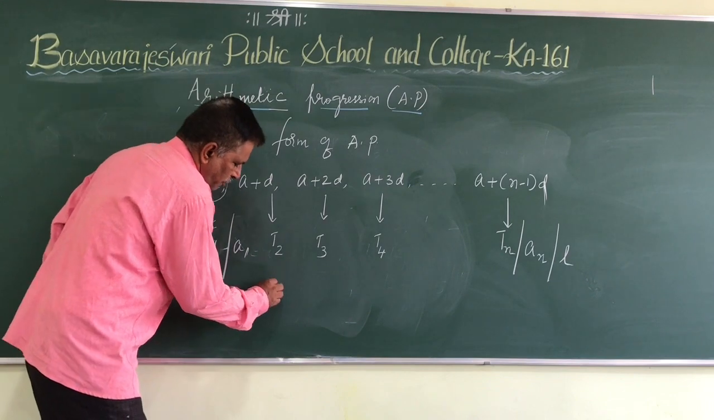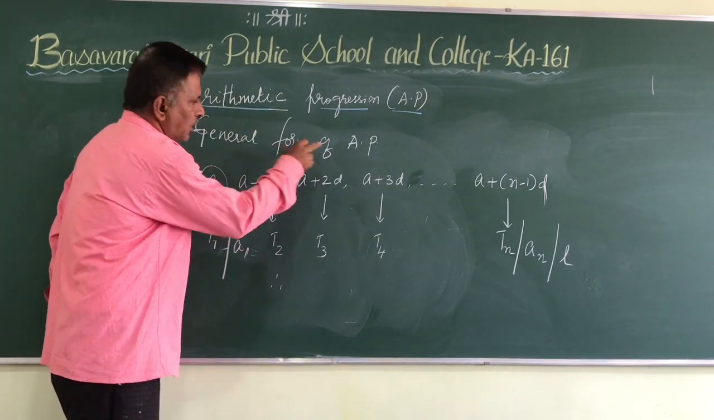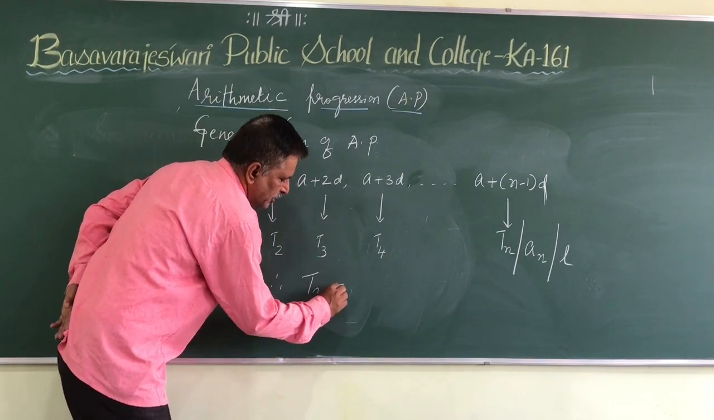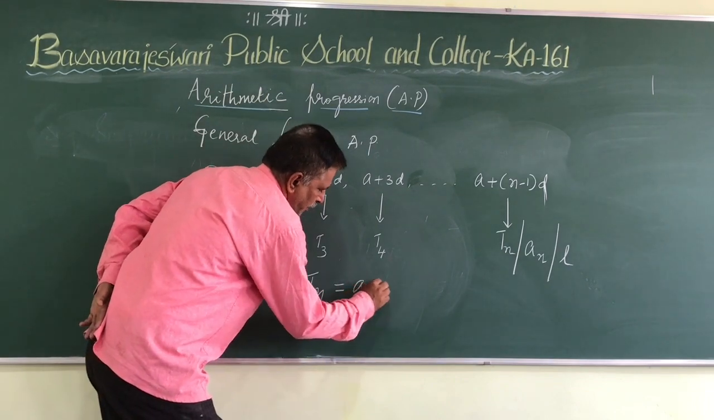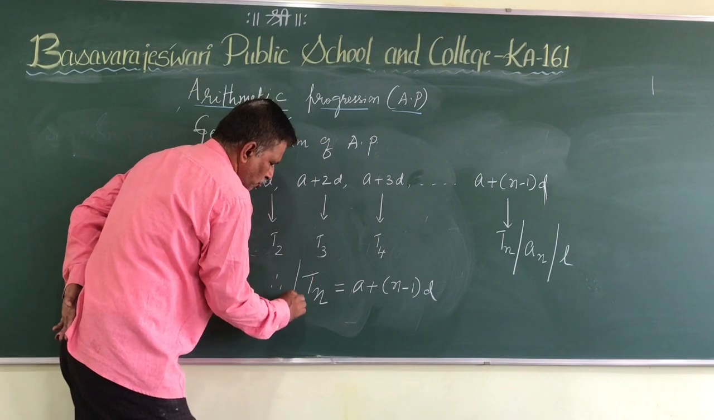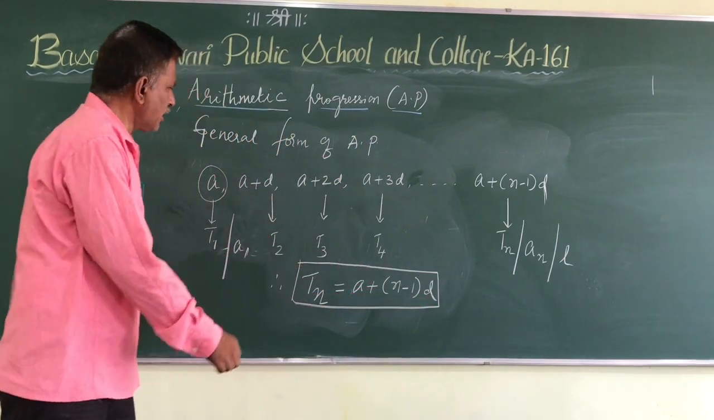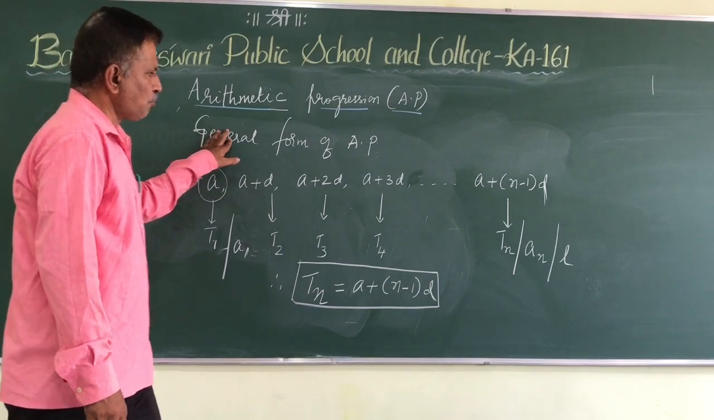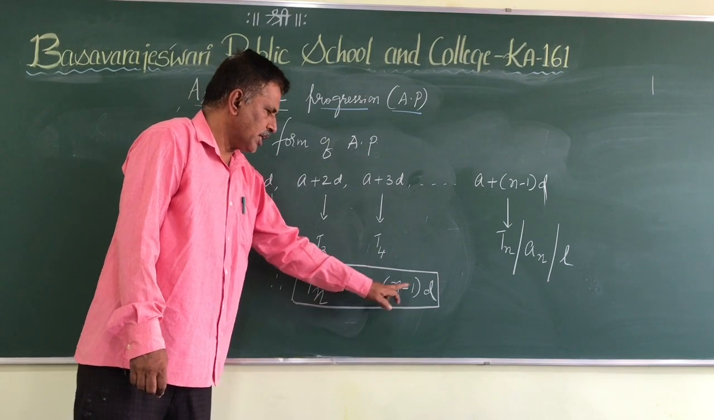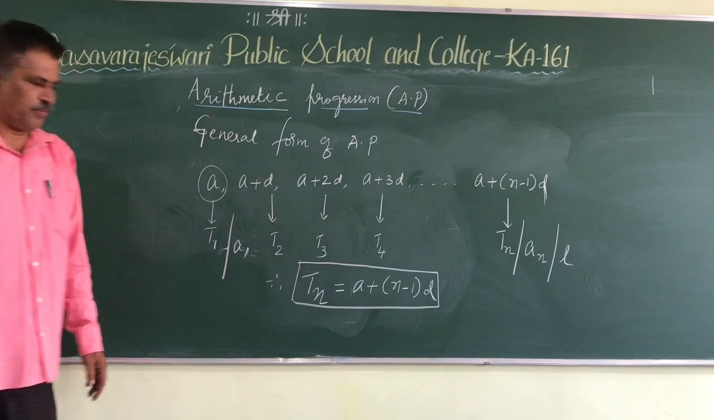So therefore, the general form of arithmetic progression is given by the formula Tn is equal to a plus n minus 1 into d. So the formula of the last term, or the general term of arithmetic progression, is Tn is equal to a plus n minus 1 into d. Yes, please note down this formula.